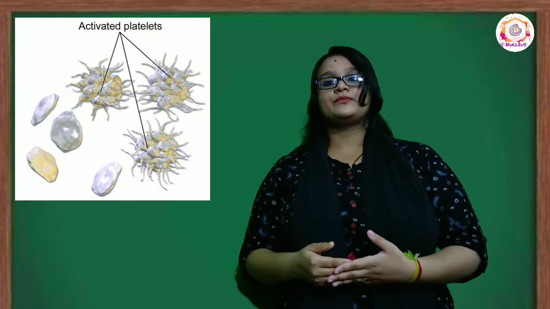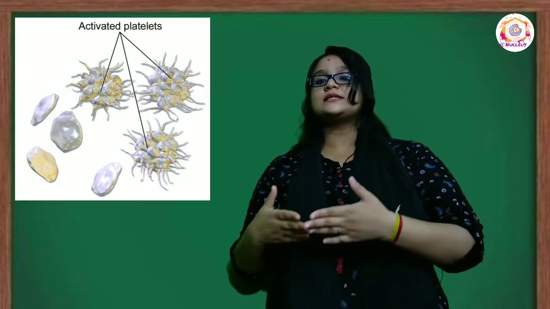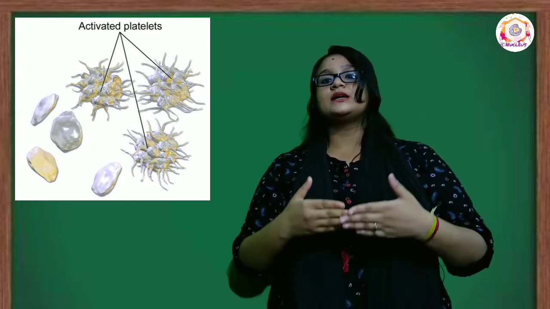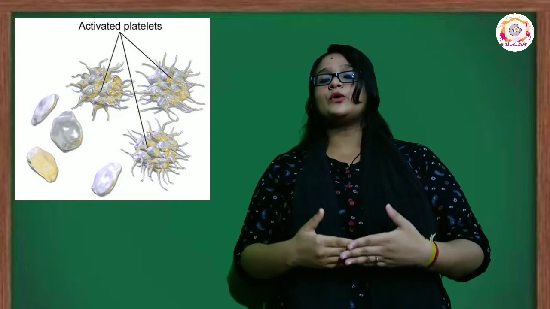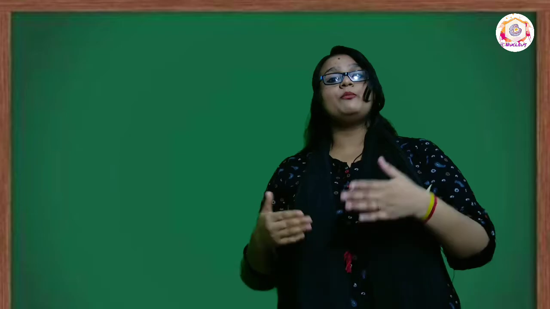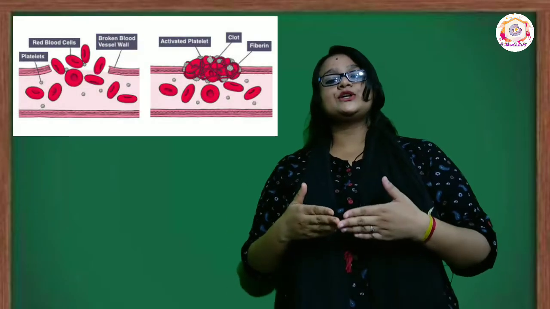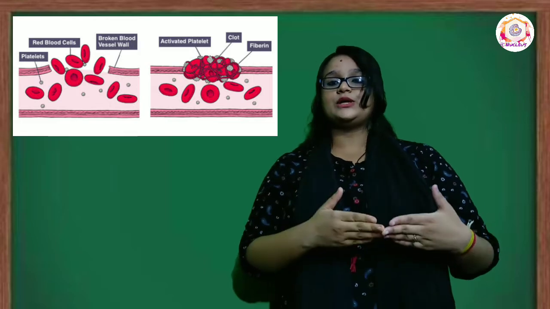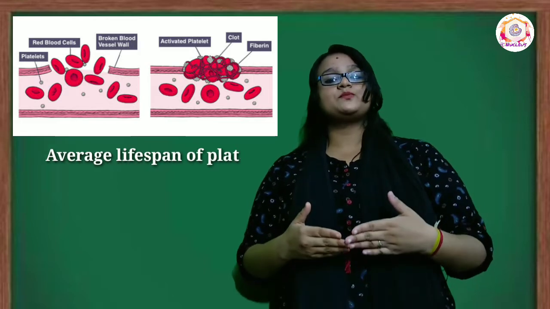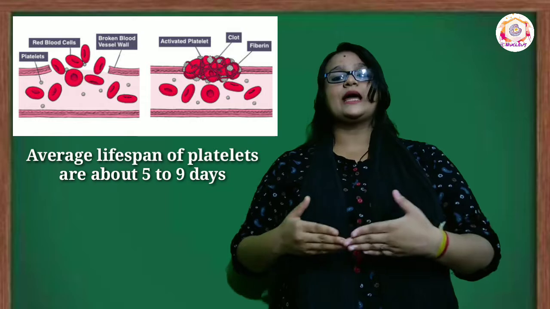The next cellular component is platelets. Platelets are small-sized, non-nucleated cellular fragments commonly known as thrombocytes. These are fragments of major cells found in the bone marrow. The main function of blood platelets is coagulation. The average lifespan of them is 5 to 9 days.